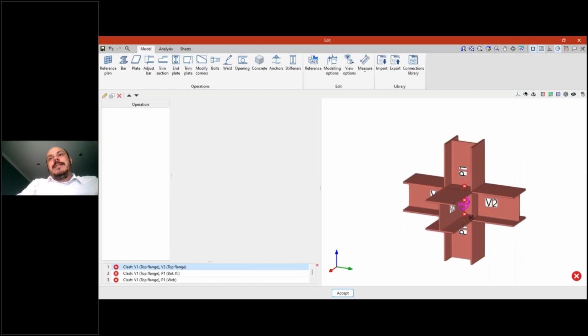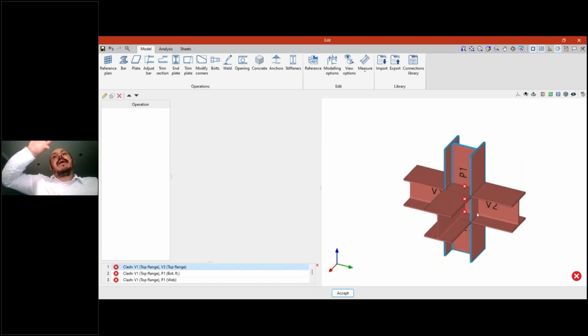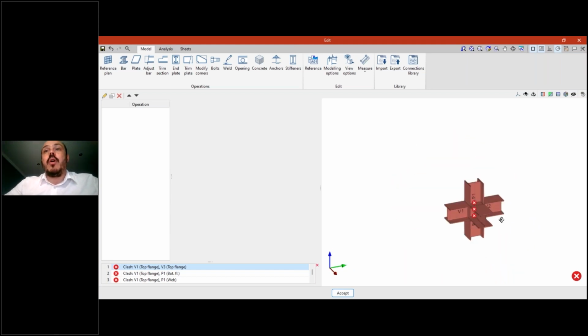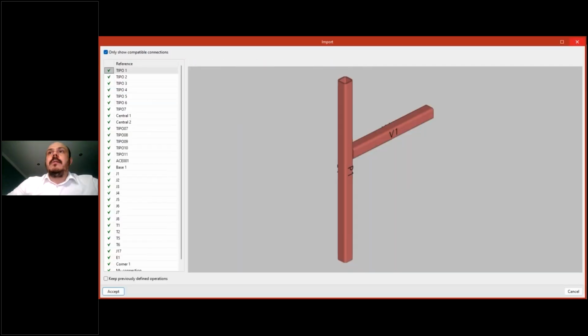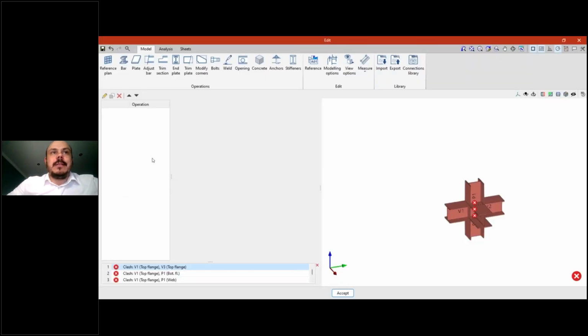The new feature is that I can use part of the operations that were created for a similar connection to start working on a different connection. This is the new feature that we implemented in this version. So let's use that other connection that we created before to create this one, which is a little bit more complex. So I will import something here. As you can see, the list of operations here is empty.